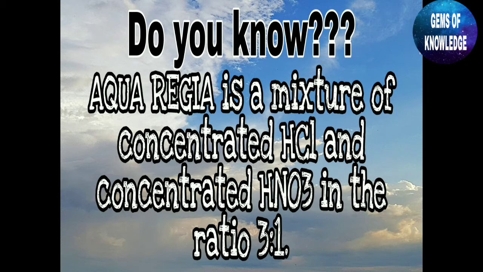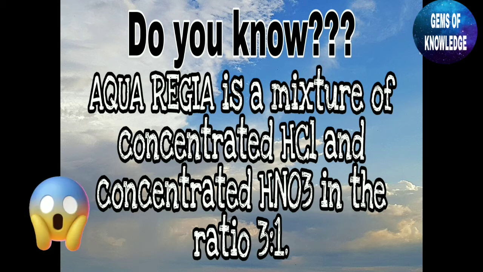So when we mix these two types of acids together, we get a mixture known as aqua regia, and it is a highly corrosive liquid. It can corrode any of the metal easily, and you can see it is a highly fuming liquid also. A very large amount of fumes will be coming out from this liquid, and it is very important to know that this liquid can dissolve your gold as well as platinum also.